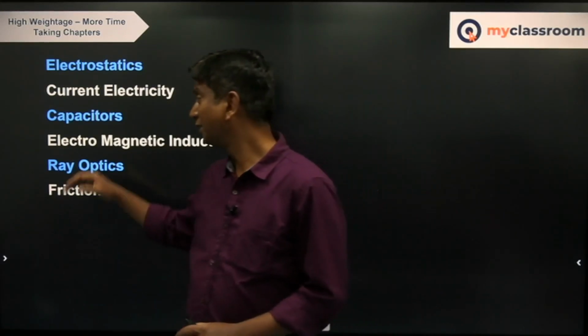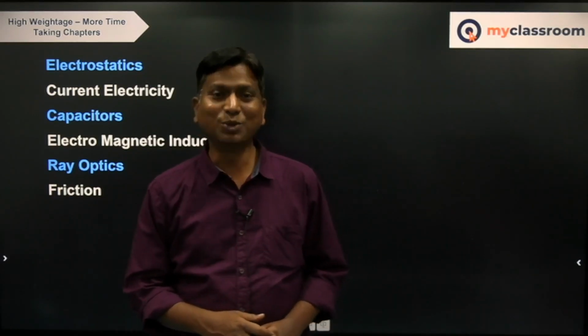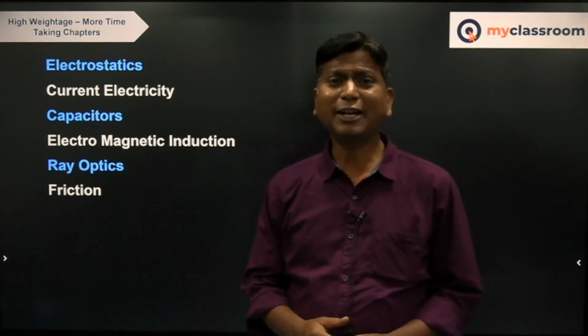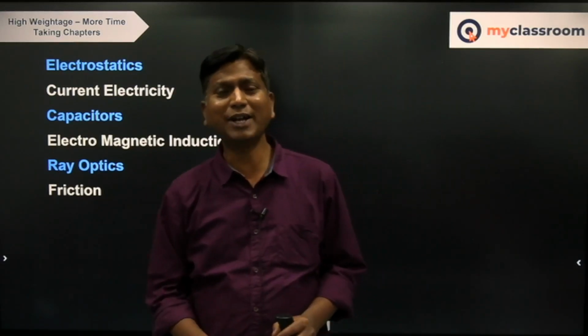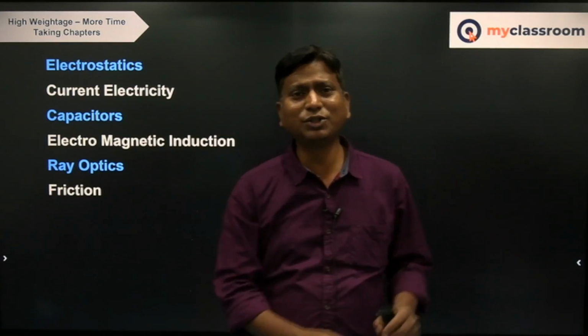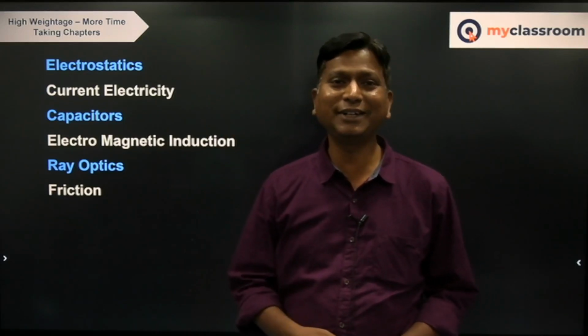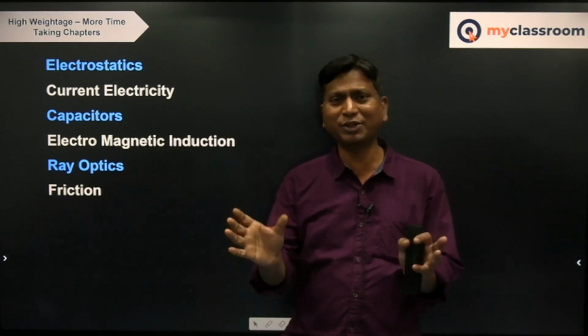Now the next chapter is electromagnetic induction. This is again a very important chapter with a compulsory question. I can divide electromagnetic induction into two parts. One is Faraday's law, where you find the induced EMF, which can be either motional EMF or from a time-varying magnetic field. The second part is completely on inductors: self-induced EMF, mutual inductance, energy stored by the inductor, potential drop across the inductor, and flux in the inductor. Like that, you can take the two parts.